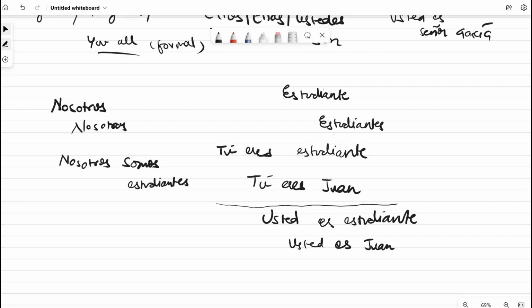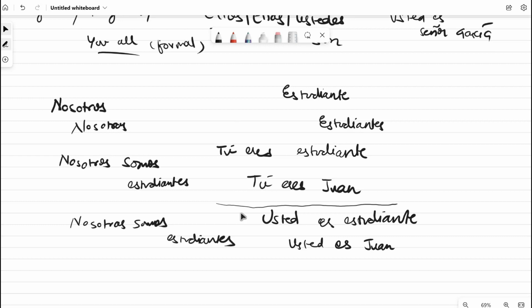But if a group of girls were addressing themselves, they would refer to themselves as nosotras. So if all the students were girls, then they would probably say nosotras somos estudiantes.